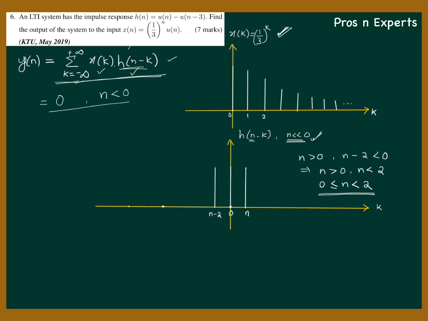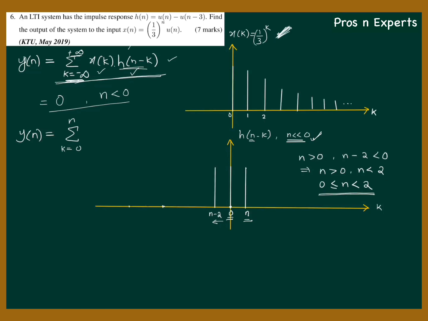And what is y of n in that case? Y of n is equal to sigma. Do we need to sum it from k equal to minus infinity to plus infinity? No, because we need to sum only from k equal to 0 to k equal to n, since for k less than 0 the samples will not coincide, so the output will be 0. So sigma k equal to 0 to n. Then what is x of k?